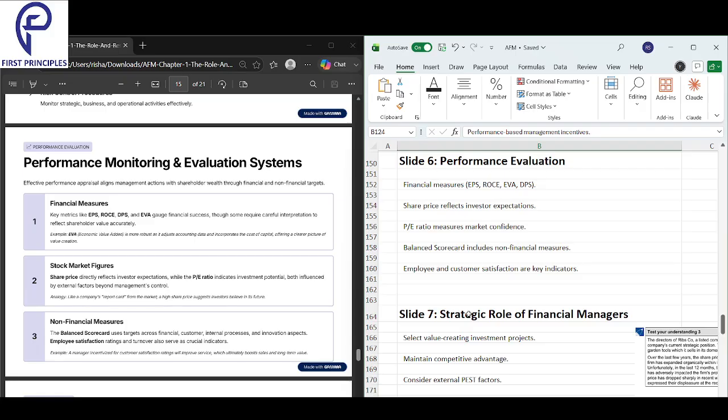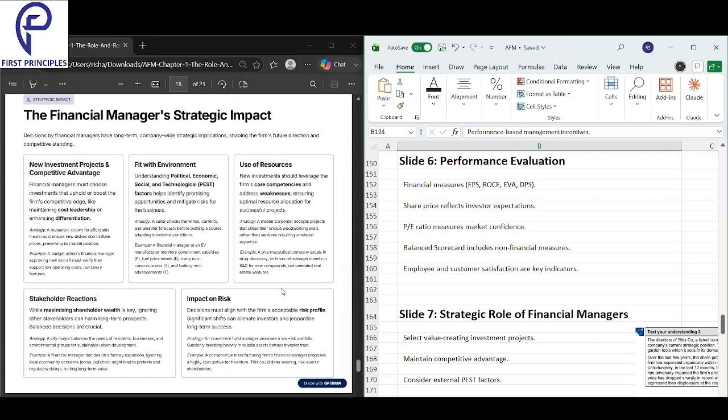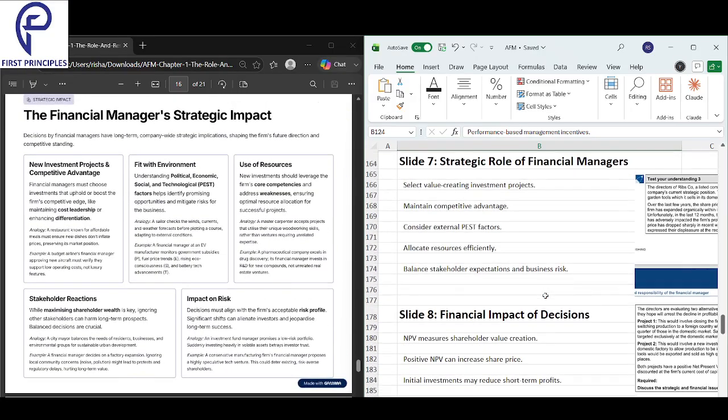So these are the aspects that we are focused on. This is what we are controlled, and this is what we have to ensure that the performance evaluation is done in this particular manner. Now, next we'll look at the strategic role of financial managers.